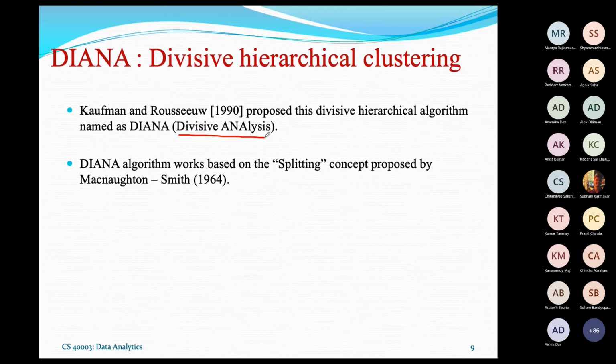The Diana algorithm is based on the concept of splitting. What exactly the splitting concept is needs to be learned. This splitting concept is a mathematical concept proposed by McNaughton-Smith in 1964.